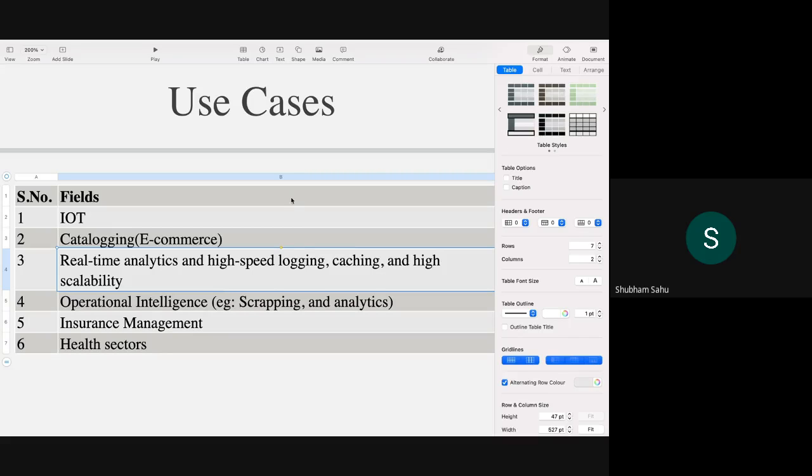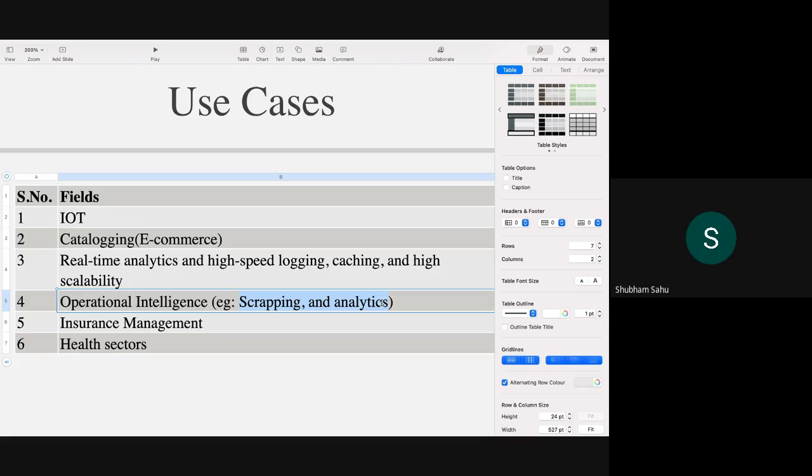Then we have operational intelligence. I just gave an example, scraping and analytics. So operational intelligence means getting the data from different sources into our system, performing different analyses on those data, and concluding a certain result. So I'm talking about machine learning models and all.